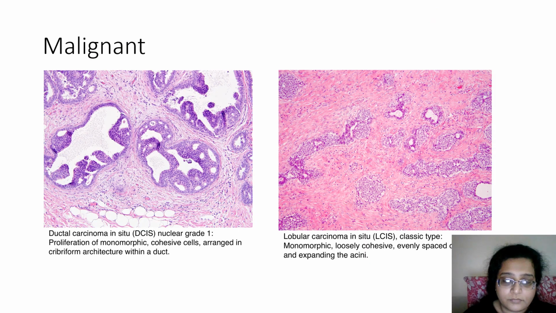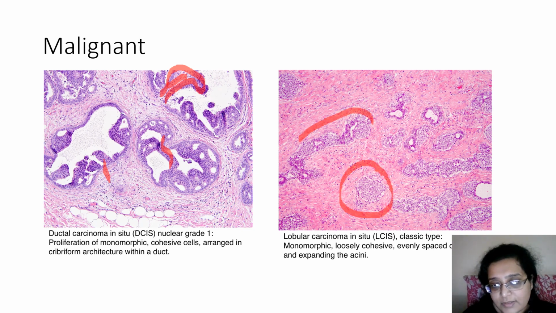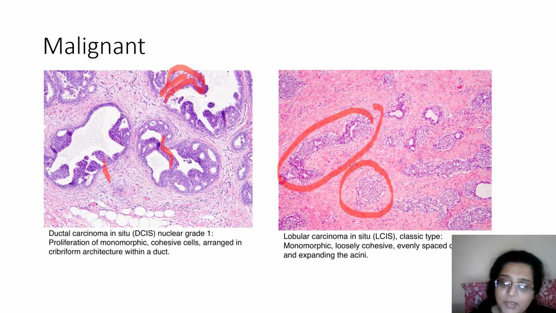So in a ductal carcinoma in situ, what you get are these ducts. The basement membrane has not been breached, but you get these Roman arches and atypia. You can also get necrosis. You can also get this kind of papillary projection without any core in the center, so I can call it pseudopapillary. The cells are more monomorphic, cohesive, and arranged in a cribriform architecture. Lobular, again, has more monomorphic cells arranged in lobules in a sclerotic stroma. No infiltration in the stroma is seen.